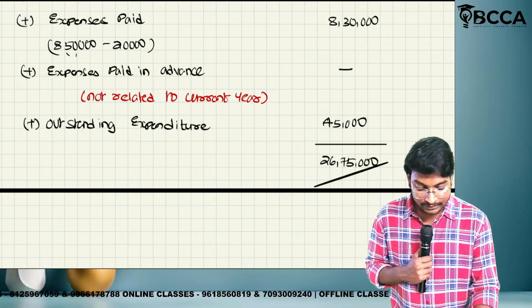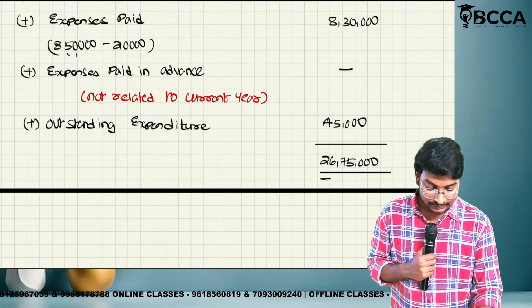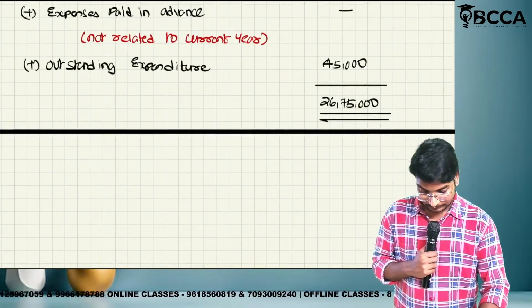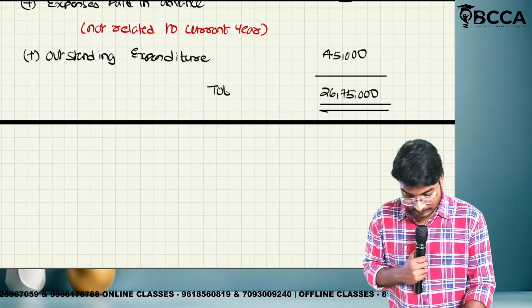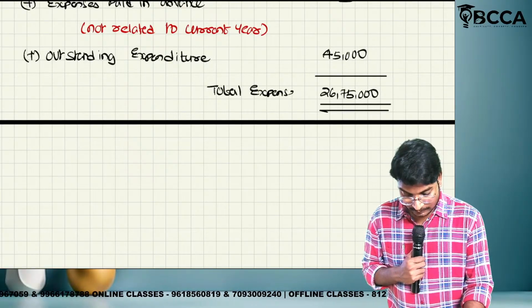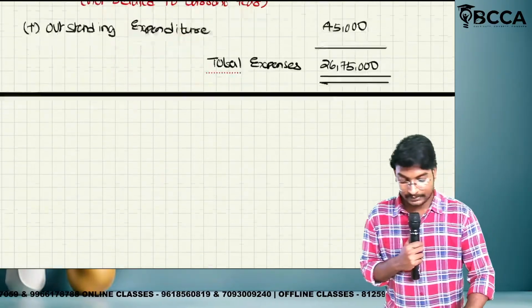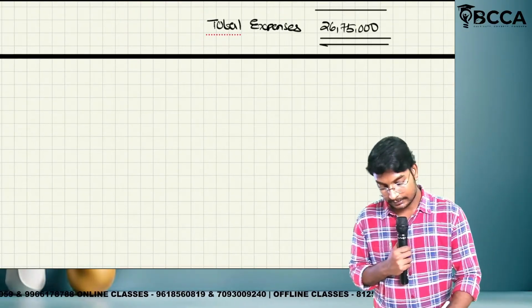What is the meaning of this one? Total expenses.